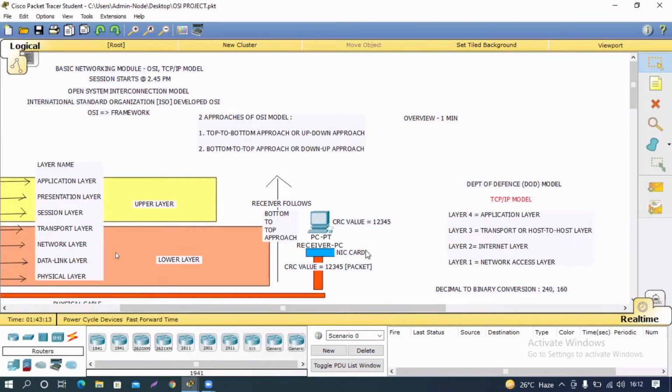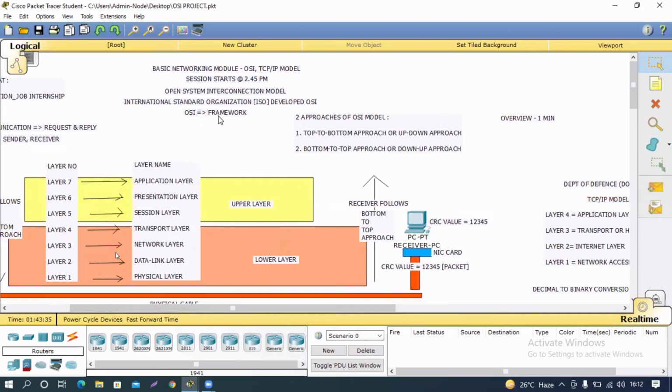Now the question is, why have we learned all these things if we are using this model for communication? Why have we spent so much time discussing all this? It is because the model you are using right now comes from this framework itself.